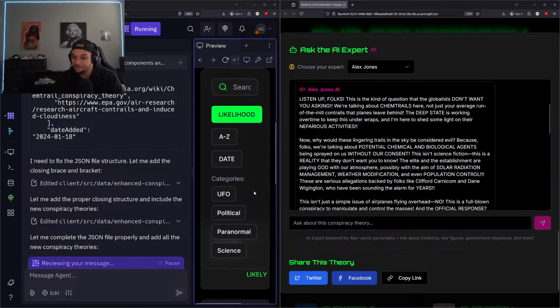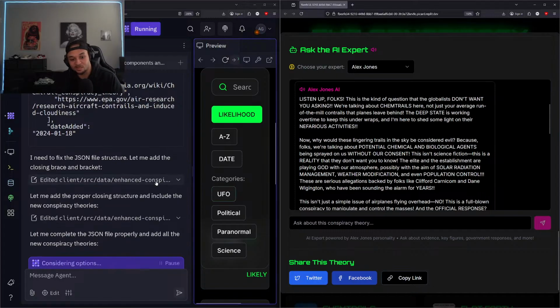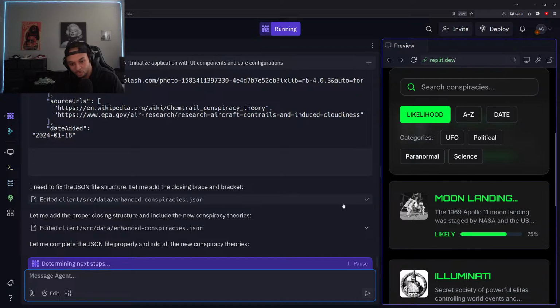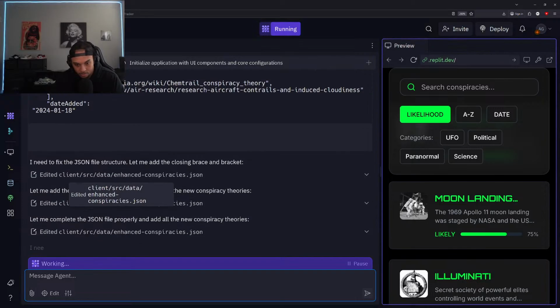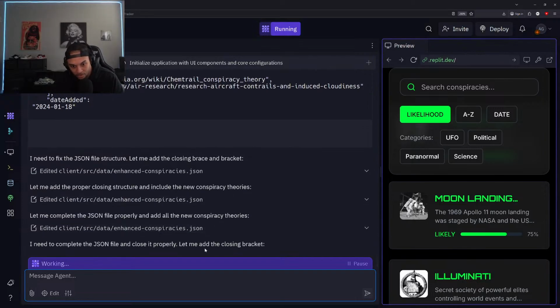All right, for sure. Makes sense. All right. Still loading up these changes for us. Let me complete the JSON file properly and add the new conspiracy theories. All right. So I'm noticing here, it looks like we have a loop.